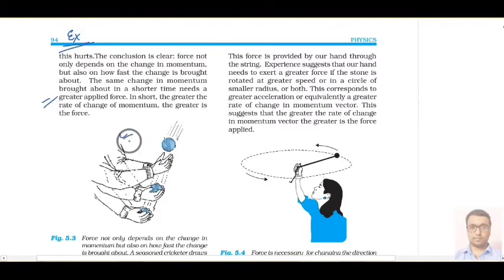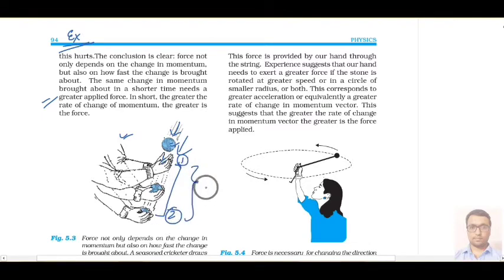Some common examples are given which are used in daily life, which are based on Newton's second law of motion. Suppose a player is playing cricket and he tries to catch the ball. Then he takes time to carry out this catch so that he can minimize the amount of force exerted by the ball on his hand. How does he do so? He actually takes time to move back his hand from initial position, say 1 to 2.